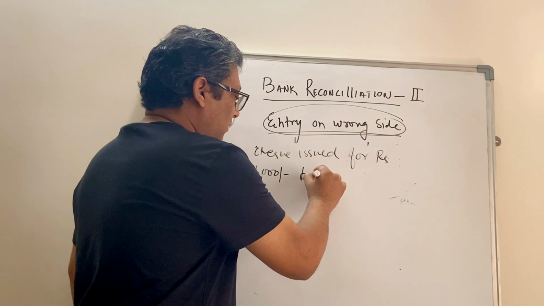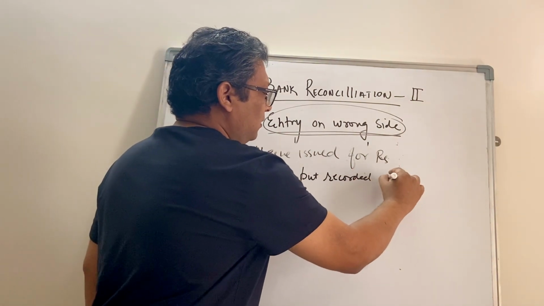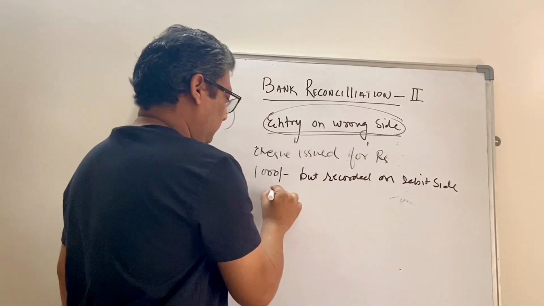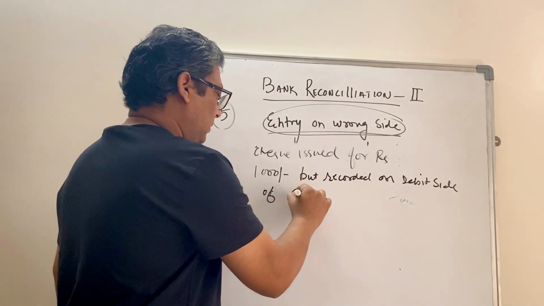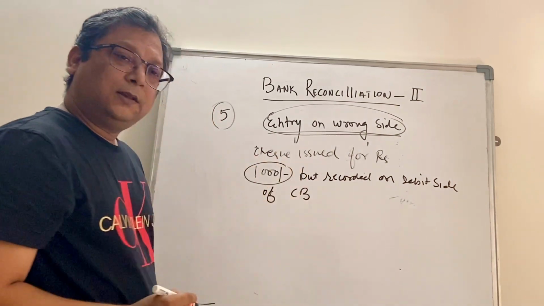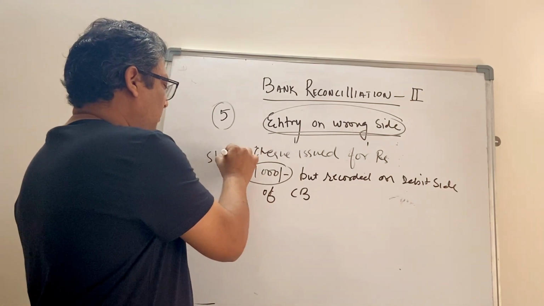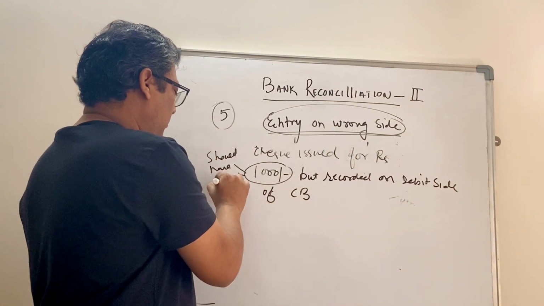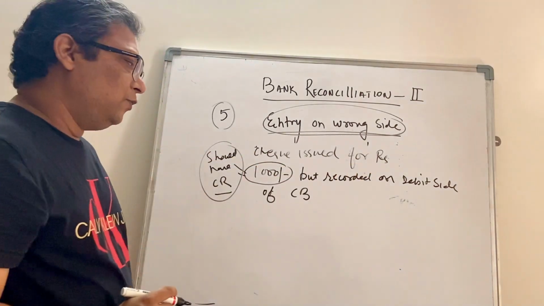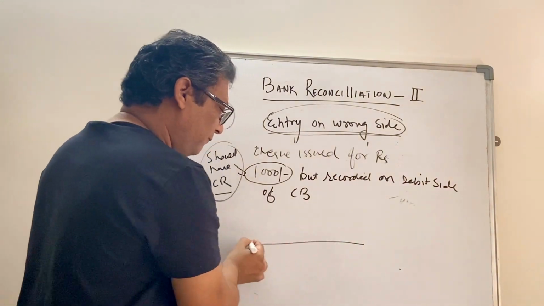but recorded on the debit side of cash book, right? So because it was a check issued, this 1000 should have been recorded on the credit side, but your cashier has wrongly put that into the debit side. So how will it be affected?